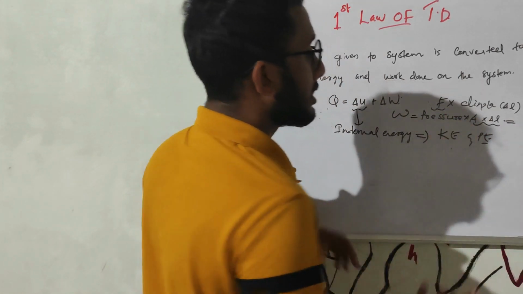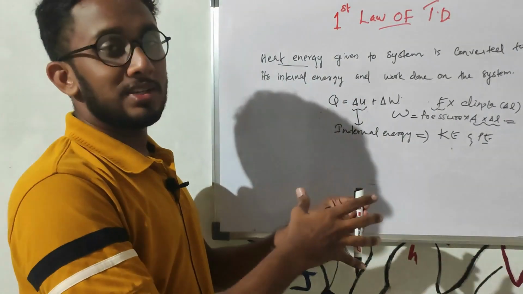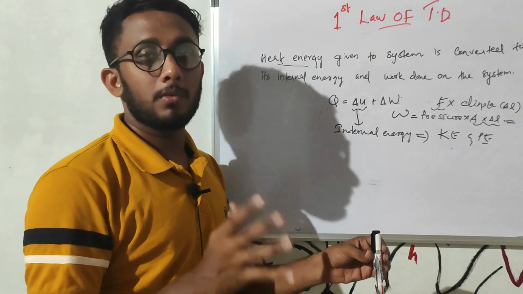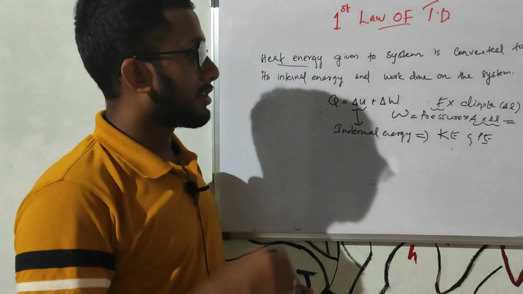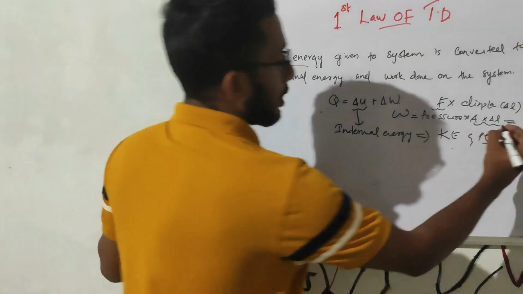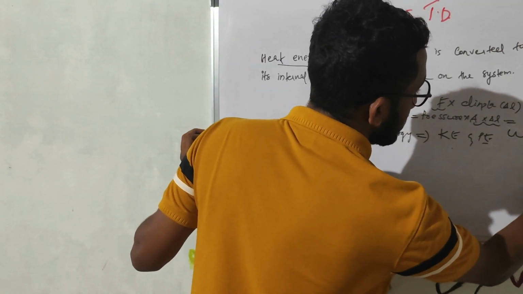What's area into delta L? Area into length. Area into length of a cylinder can be defined as the volume of that cylinder. So area into delta L can be defined as the change in the volume. So work can be equated to pressure into change in the volume.